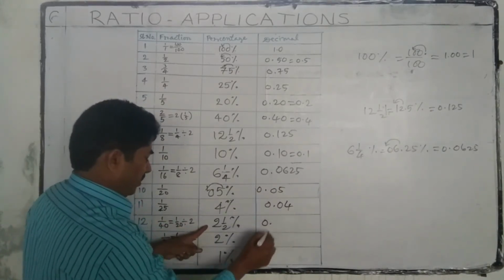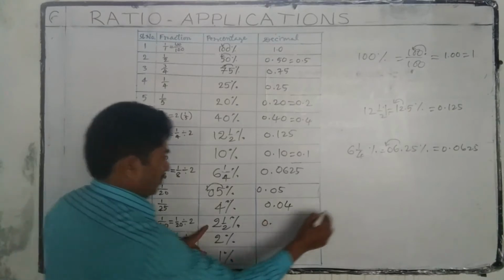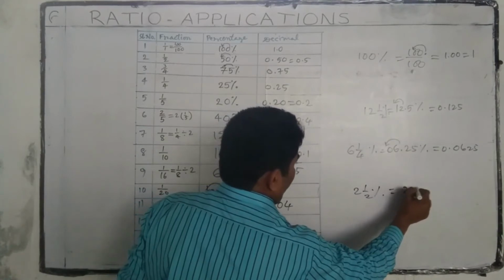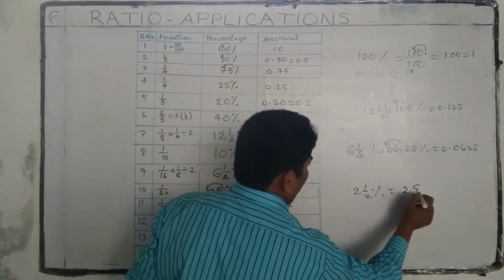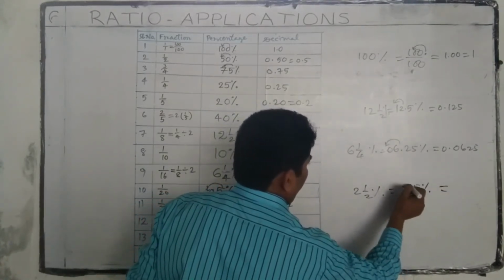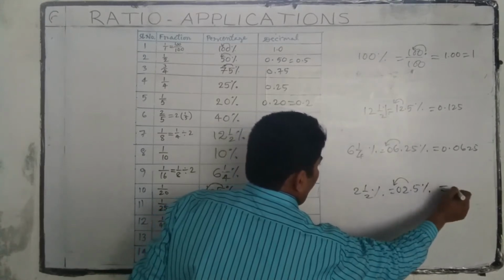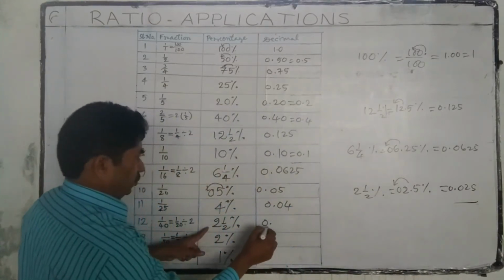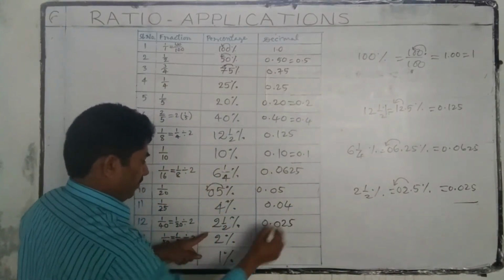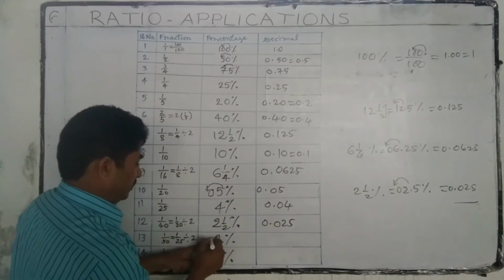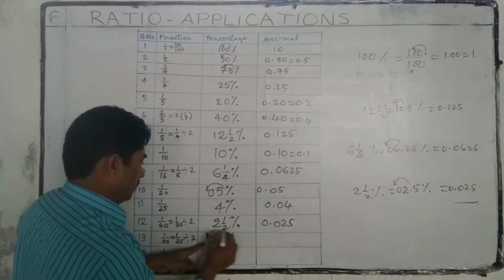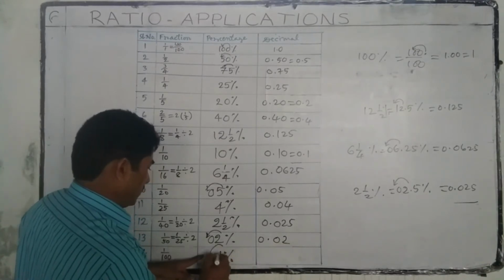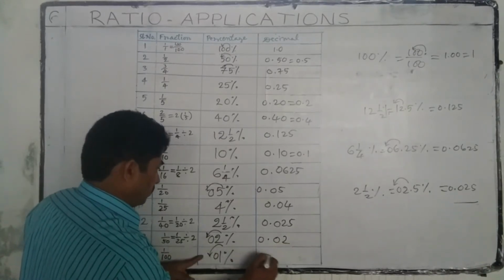Here 2 and half, 2.5 percentage, is 0.025. 2 percentage is 0.02. 1% is 0.01.